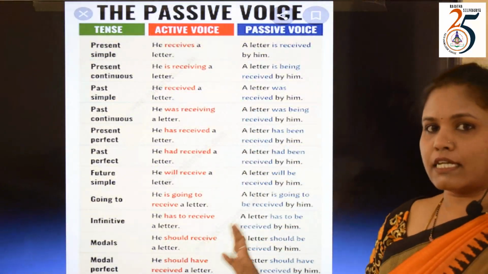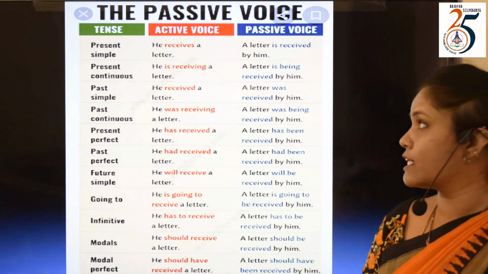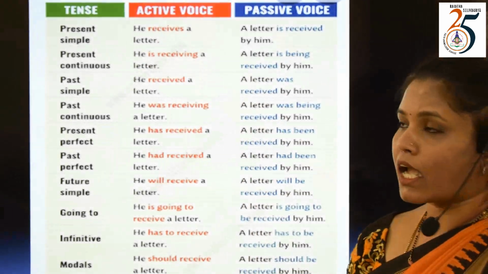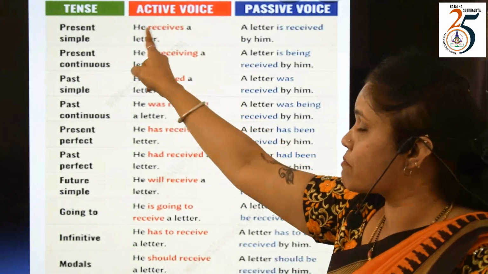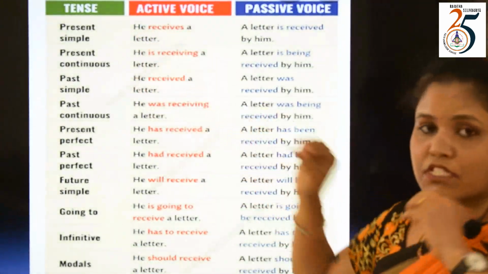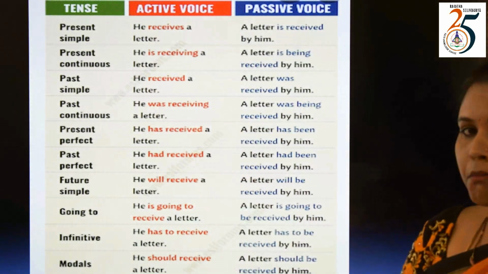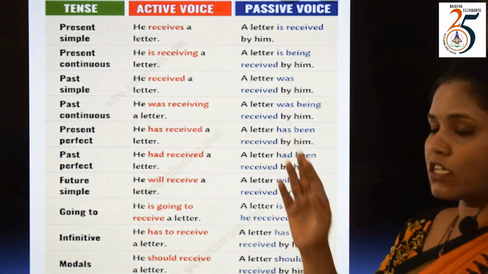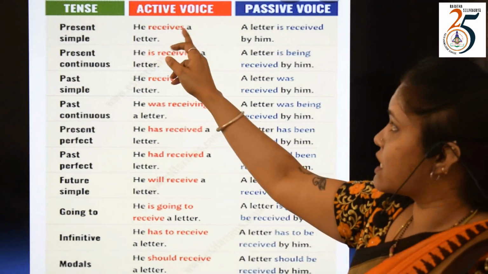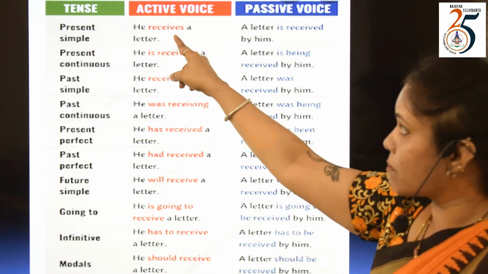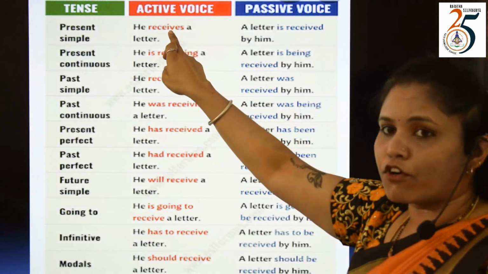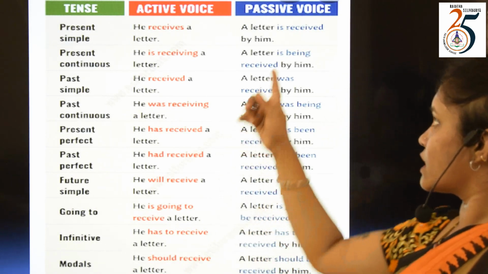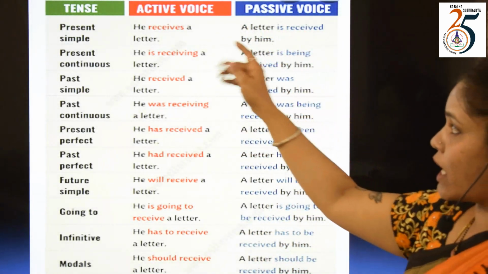Here also you have another sentence. The only change is that I have changed the subject. "He receives a letter." There I started the sentence with "I," and here my subject is "he." "Receives" is the simple present form; the verb "receive" is in its "s" form, which shows that it is simple present. What is the main verb? Receive. And what is the V3 of receive? Receive, received, received. So V3 is received. So "A letter is received by him."